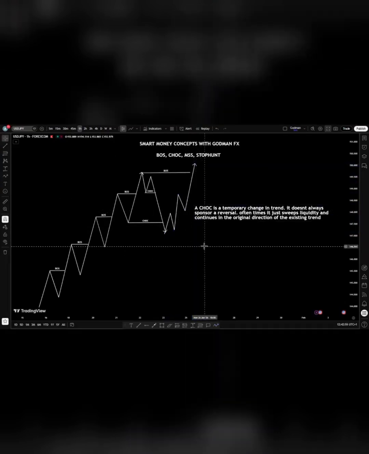For a break of structure to happen, an external swing point must be broken. For a change of character to happen, an external swing point must be broken.